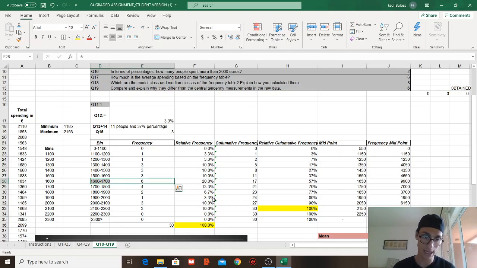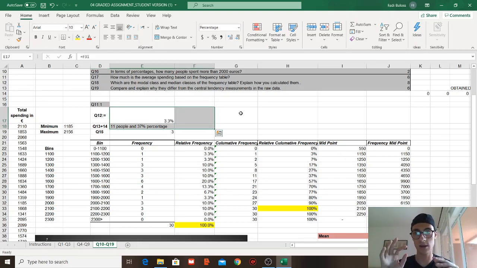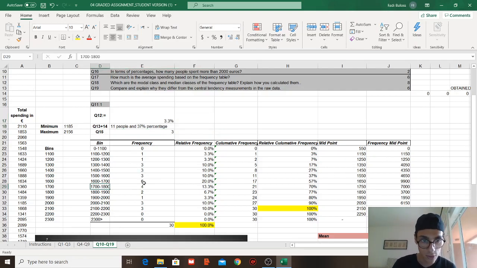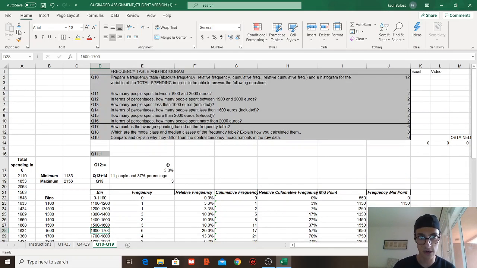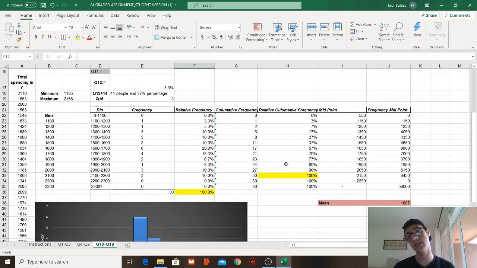That's our modal class. I'm not writing it down because I have my information a bit unorganized, so I'm going to write it down as soon as I finish the video, but I'm explaining how I got the amount. So you look at the frequency, which one is the highest, and you get 1600 to 1700. That's our modal class. Then it comes to the median. We're finding the class of the median, not the amount. The amount is complicated and extra information. If we wanted to obtain it, it has a huge formula, but you decided to be nice to us and ask only for the class.